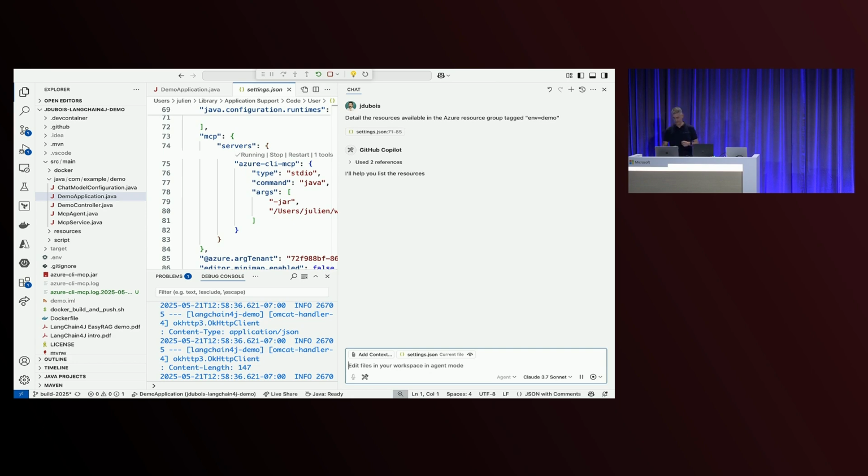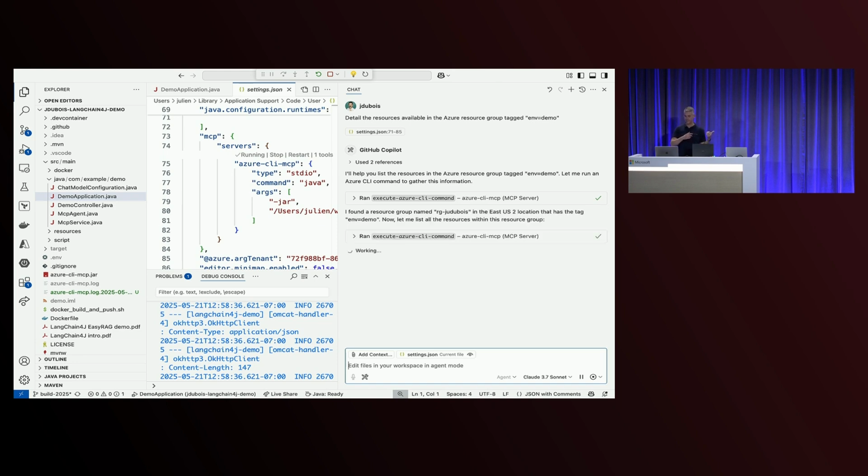And the magic here is that now GitHub Copilot is able to access Azure. It's able to access any MCP server that is configured. And that gives it some stuff that it couldn't do at all before. Now it's able to request information from Azure, and it's also able to act on my behalf, so it can create resources for me on Azure. That's what I will do in the next demo.